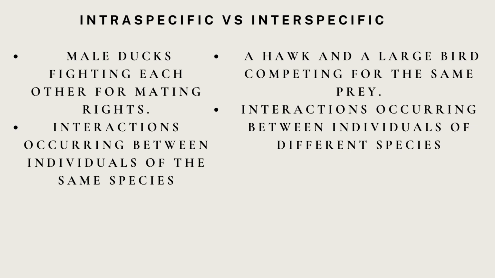In this next slide, we're going to be talking about the difference between the intraspecific and the interspecific competitions. So an example for the intraspecific would be two male ducks fighting each other for mating rights, and the definition would be the interactions occurring between individuals of the same species. And then with interspecific, that would be a hawk and a different large bird competing for the same prey. So with this specifically, it's going to be interactions occurring between individuals of different species. And these definitions are given to me from the Chandler Gilbert Community College Biology 182.